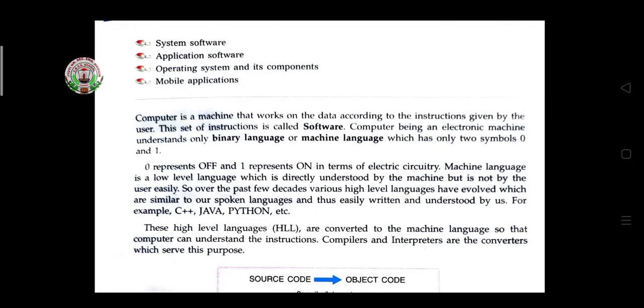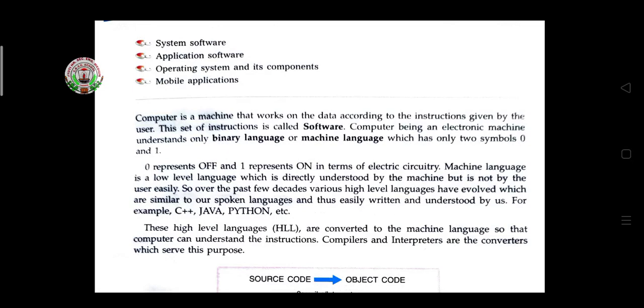So students, today we'll learn about some software: system software, types of software, system software, application software. A computer is a machine that works on data according to the instructions given by the user. This set of instructions is called software. The instructions you give to the computer through an input device, this set of instructions is known as software.